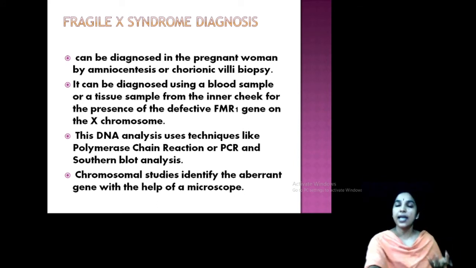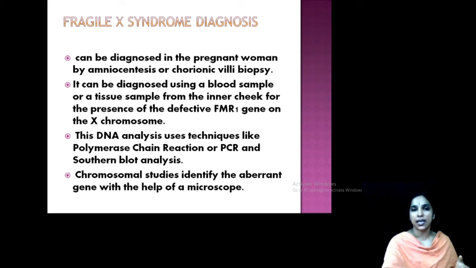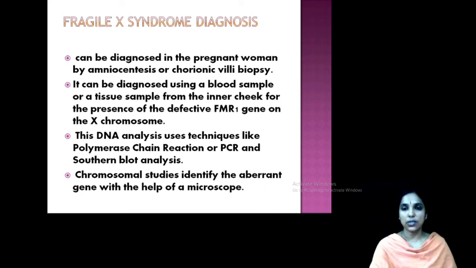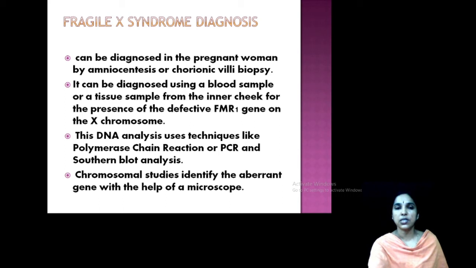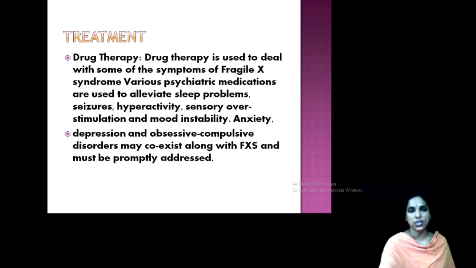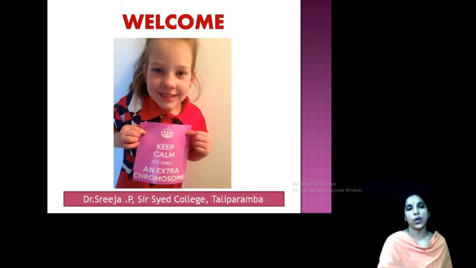Then a DNA analysis technique like PCR, and subsequent chromosomal studies, to test whether the FMR1 gene is present or any mutation is there. For treatment, usually drug therapy is used, and psychiatric medications or counseling are also required. Usually the patients will be under depression, so proper counseling is required.